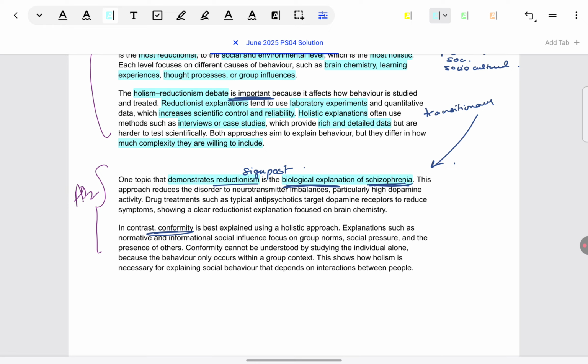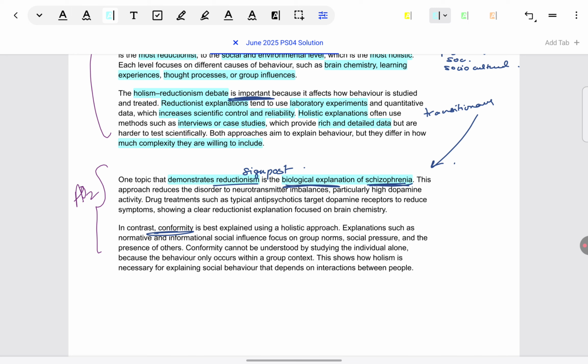For a 20 marker, the rubric says the answer should be effective, detailed, and clear, and it should be coherent, easy to read, and well organized. So if you're not going to name things explicitly, it's going to be very difficult to read and you'll lose marks on all accounts. So say biological explanation.